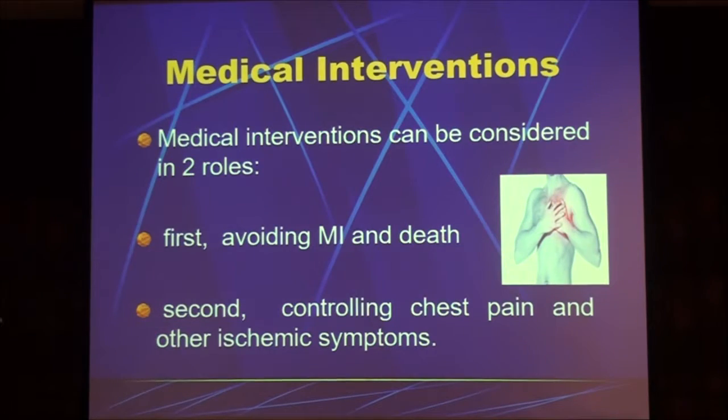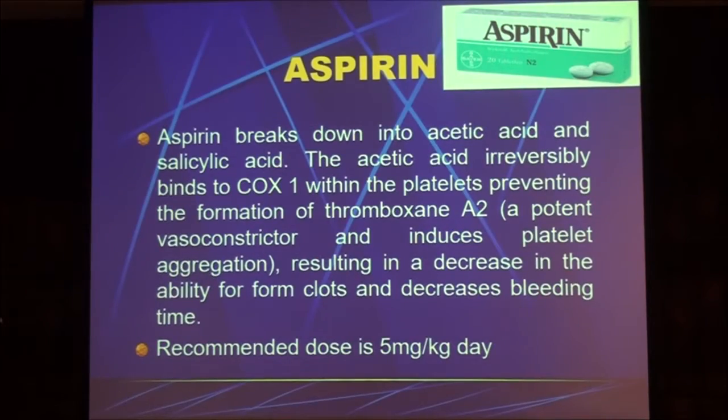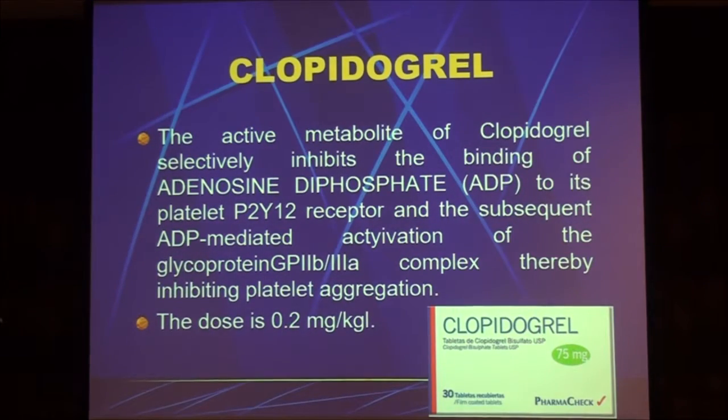How about your clopidogrel, which is available as Plavix? The active metabolite of clopidogrel selectively inhibits the binding of adenosine diphosphate to its platelet receptor and the subsequent ADP-mediated activation of the glycoprotein complex, thereby inhibiting platelet aggregation. The dose is 0.2 milligrams per kilogram. Okay? So, aspirin 5, clopidogrel 0.2 milligrams.